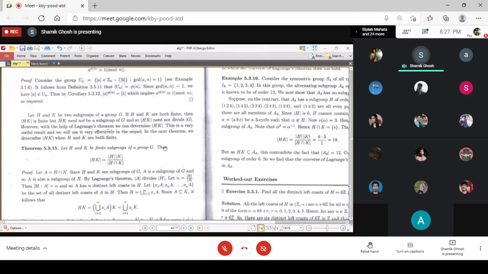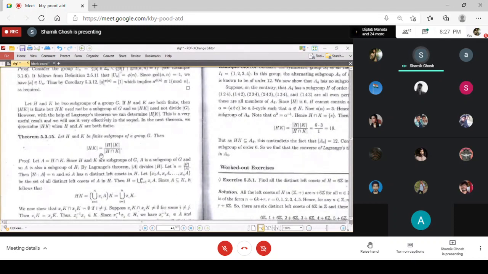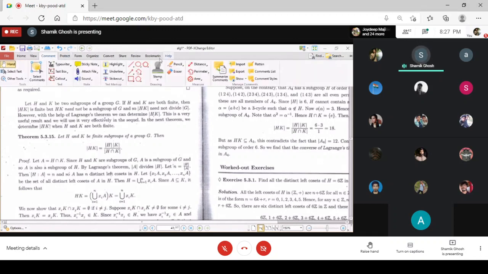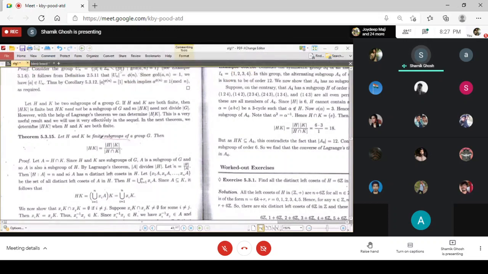Now this is the formula for the product of subgroups that I am not proving here. I am not keeping it in the course, because already your course is becoming heavy with the 4 parts. So I want to avoid this proof; if you have some problem regarding this, you just get to know the formula.